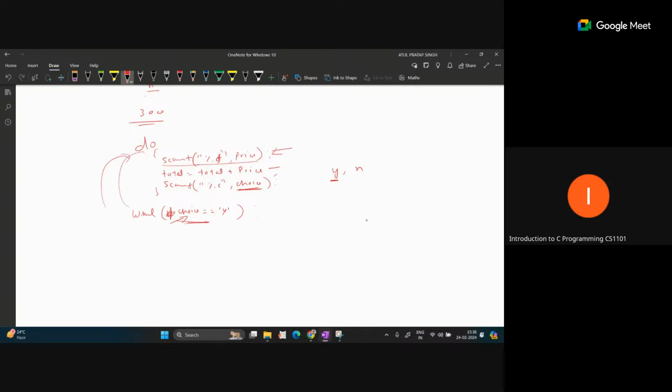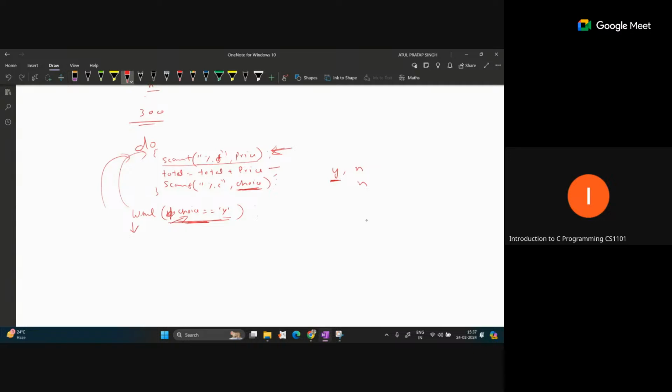That means this do loop will run again, it will ask for the next price, we will update the total again, and then we will ask for the choice again. We repeat this process as long as we get the same character y inside the choice. If at any time we get a different character like n, this condition will become false, and we will execute the next statement.